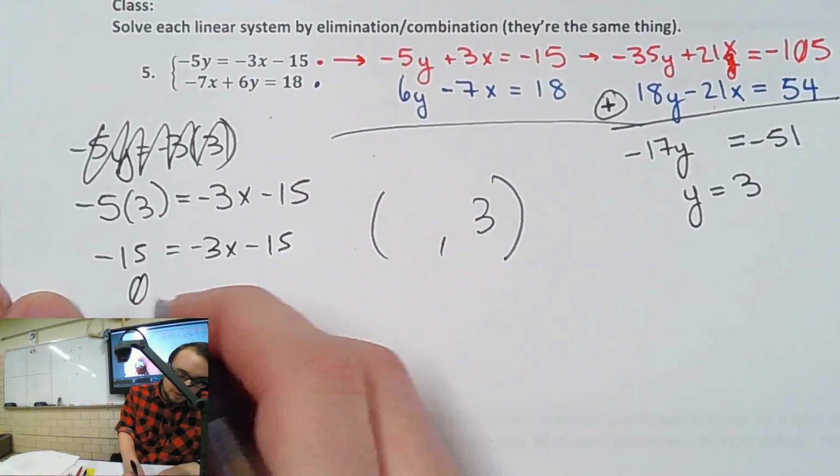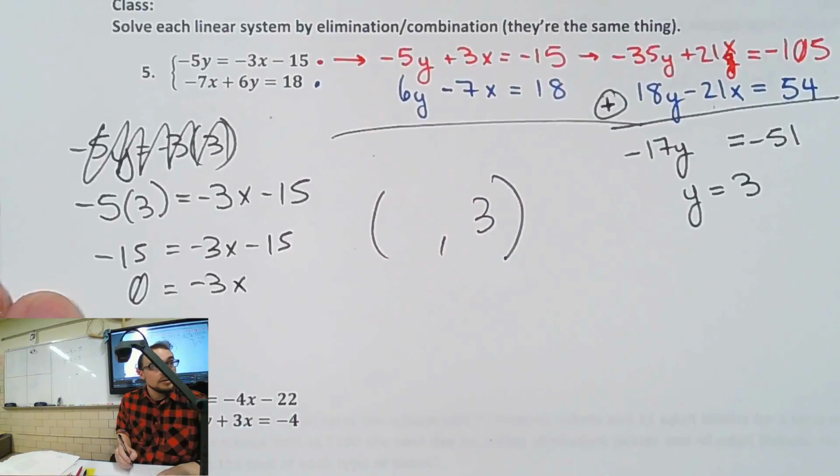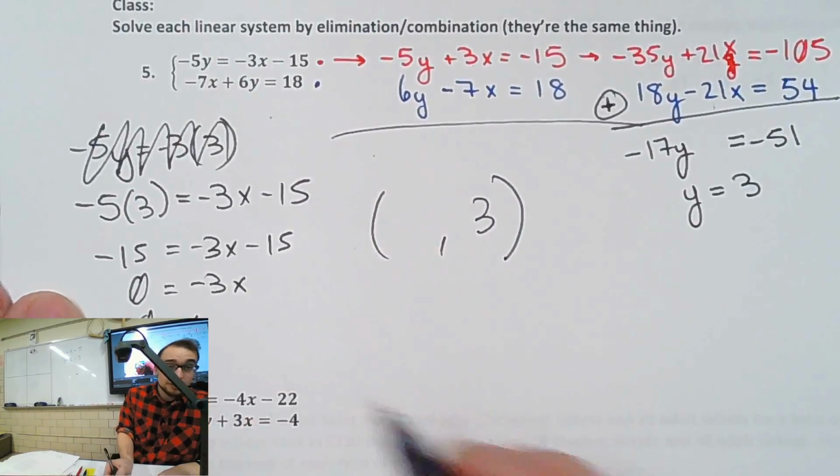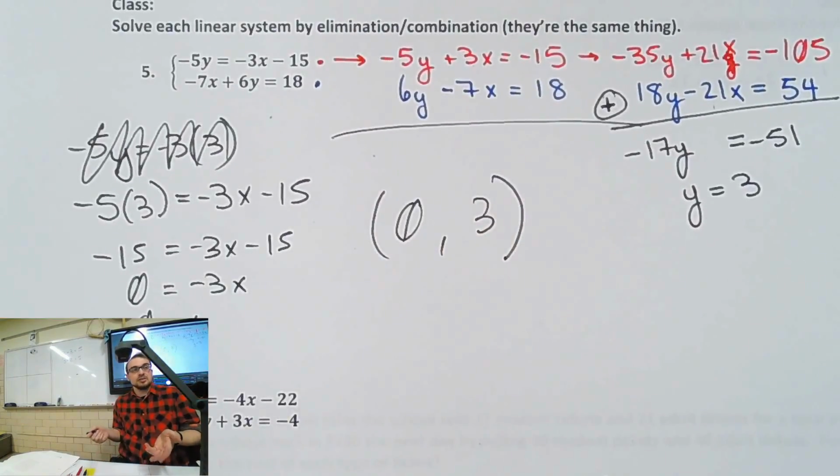We add 15 and we get 0. That's okay. We divide by negative 3. What do we get? 0. That's okay. They can intersect at 0, 3. That's fine. Isn't it where x is on the bottom that it makes sense? Yeah, exactly. You don't want 0 on the bottom.